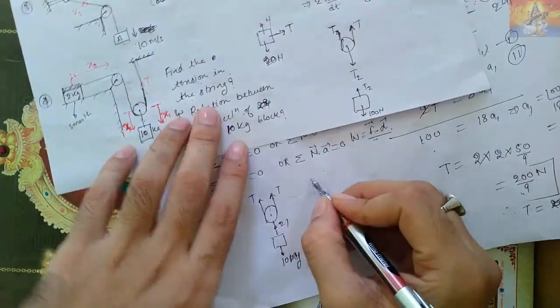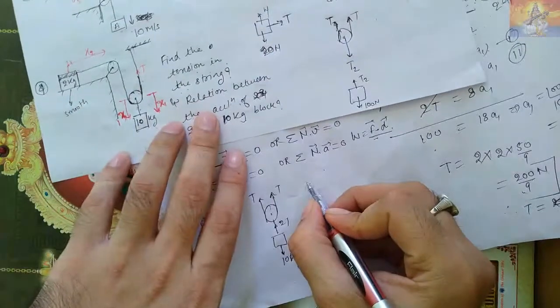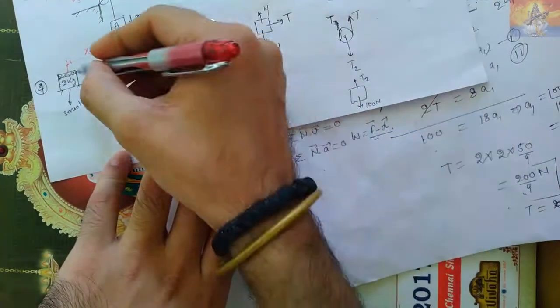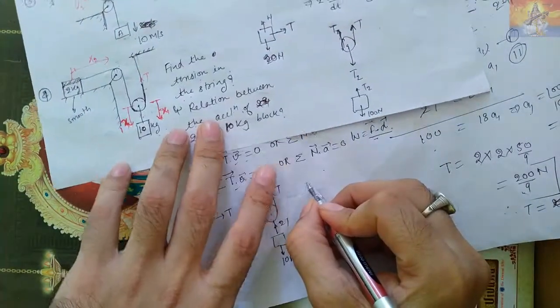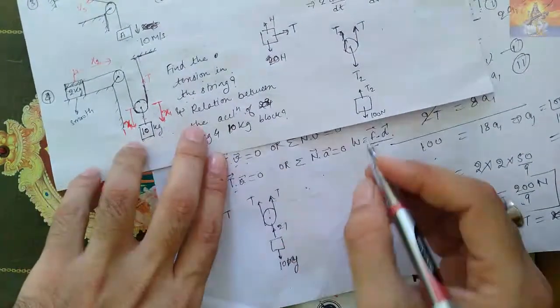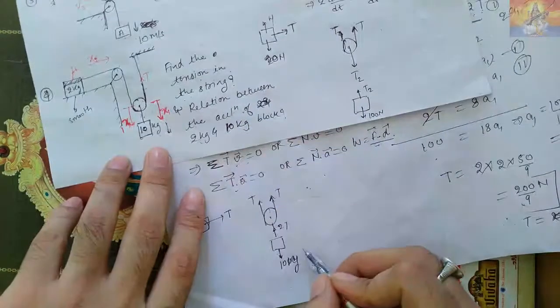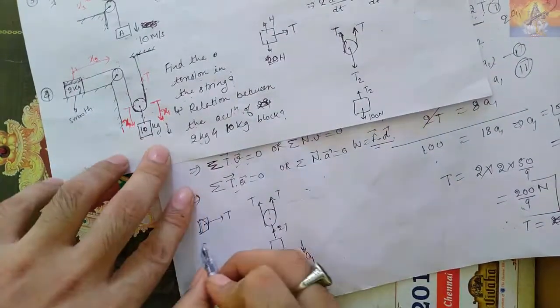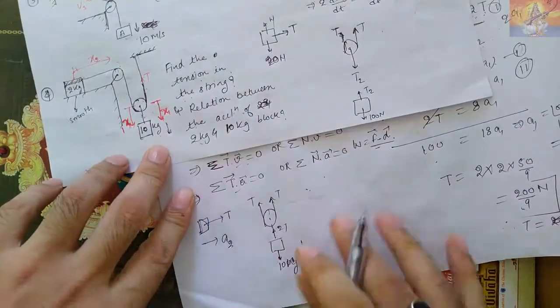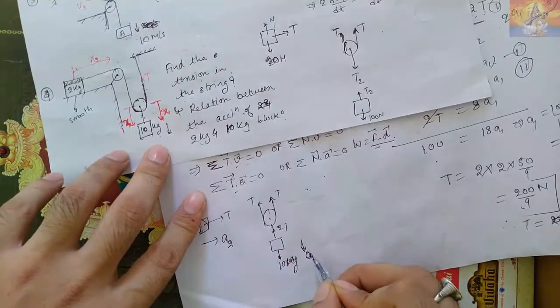Now let us do it by this method. First of all, I have to find the relation between both the accelerations. Let us suppose this is going down with acceleration a1, and this is going with acceleration a2.